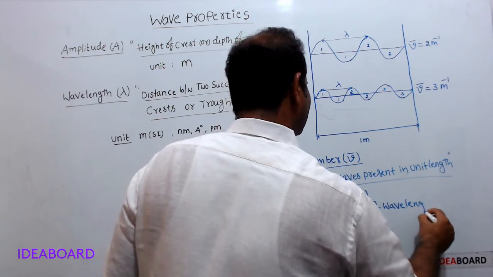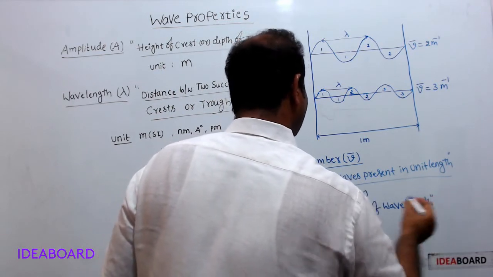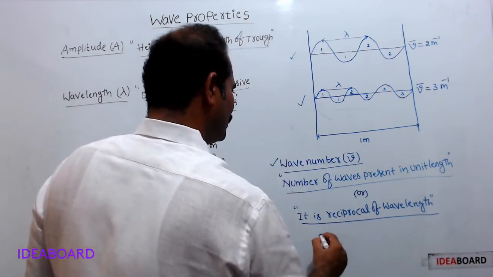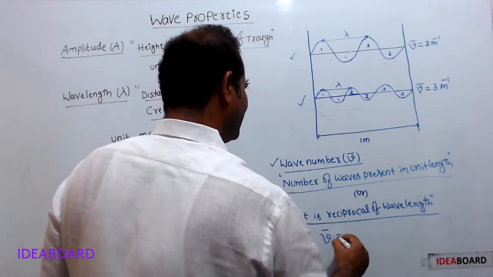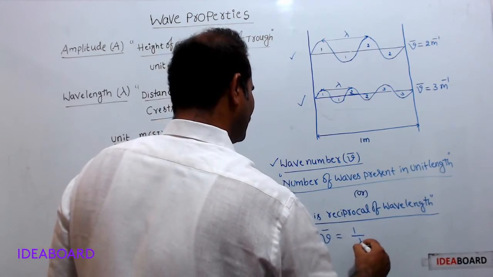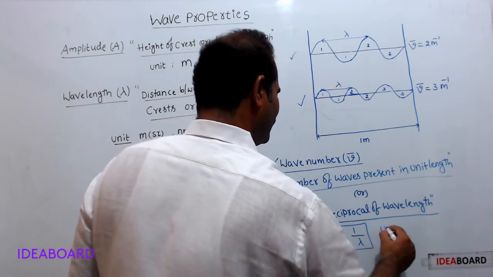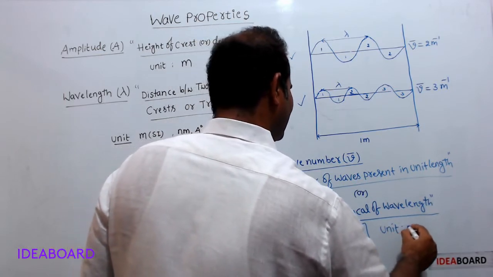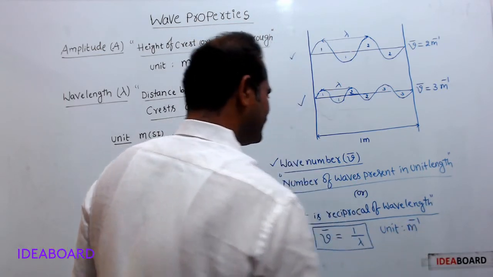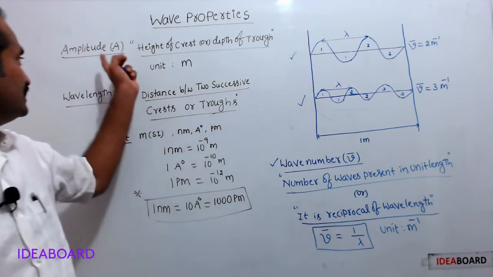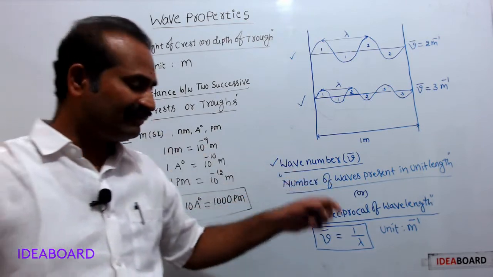Reciprocal of wavelength. This is another definition for wave number. Wave number: nu bar is equal to 1 by lambda. The SI unit is meter inverse. Okay, this is about amplitude, wavelength and wave number.